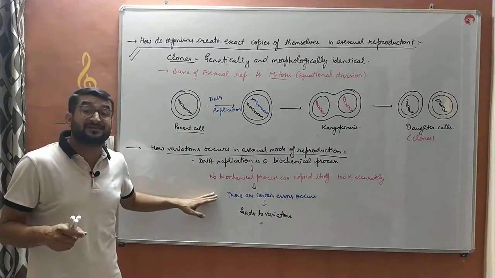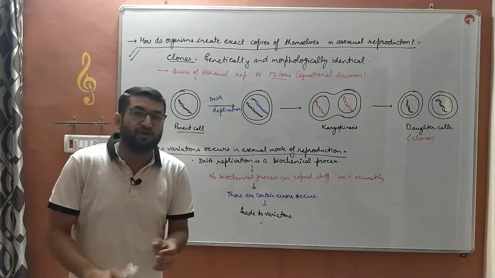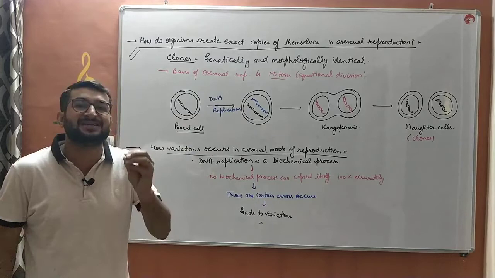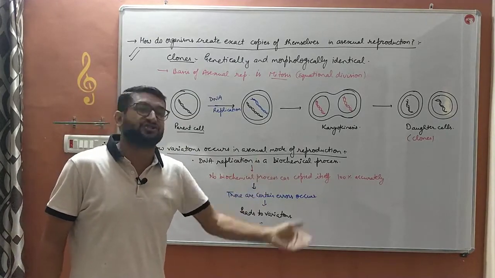Sometimes these errors are not very significant, and sometimes these errors bring about a change in the DNA sequence or in the genetic material which leads to the variation.